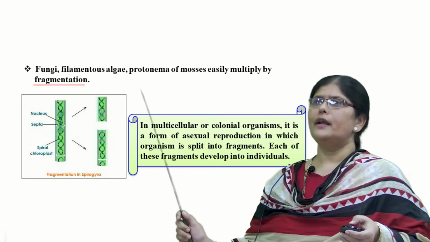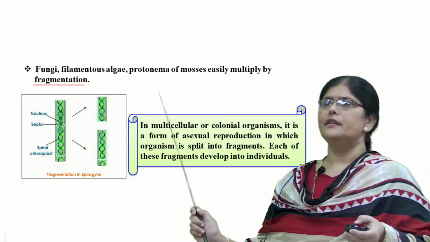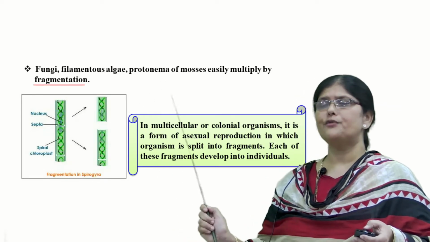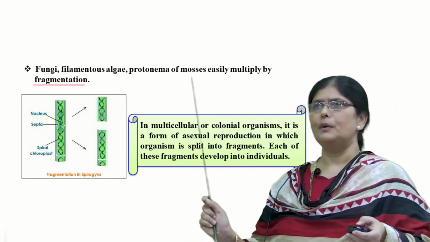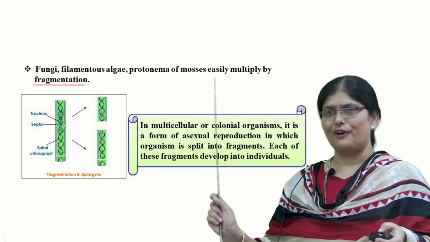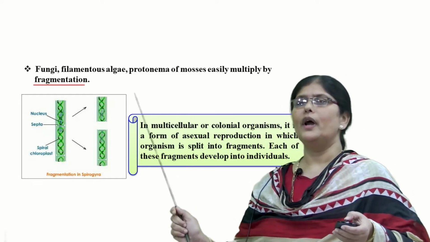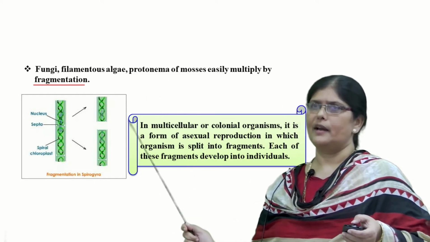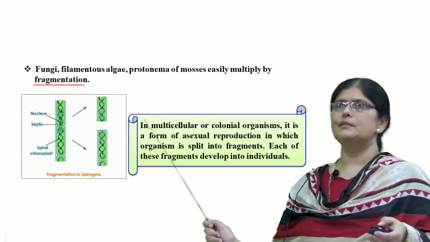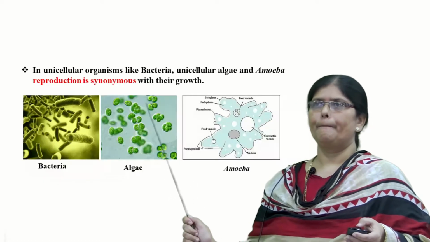Then you find in fungi, filamentous algae, protonema of the mosses, they also show a type of reproduction which is called fragmentation. Now what does fragmentation mean? The part of the body gets broken into small bits or pieces or fragments, and these fragments can develop into a complete individual organism. Such type of reproduction you also find in lower organisms like fungi, algae and protonema of mosses.